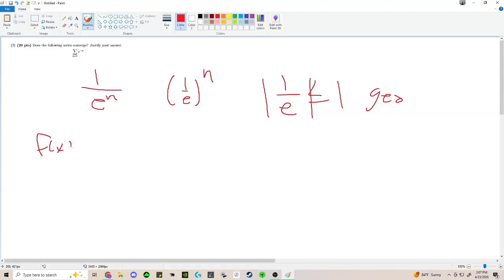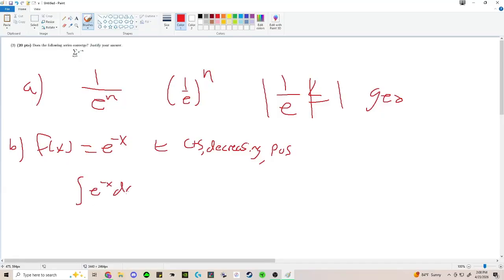So I'd say f of x equals e to the negative x. We notice that this agrees with our sequence on the natural numbers. If you're going to use the integral test, or any test, you have to make sure that you use all of the hypotheses. So we have to say this is continuous, decreasing, and positive. And so this means the integral of e to the negative x dx from 1 to infinity is going to be what?